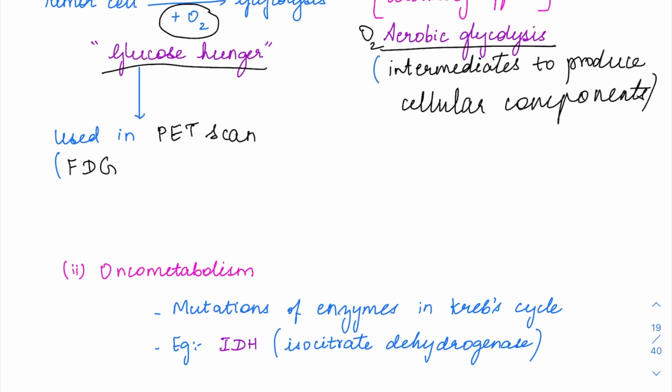So it will take up this glucose and then undergo glycolysis. So these tumor cells are also rapidly proliferating. So FDG is going to be taken up by the rapidly proliferating tumor cells as well. Because it is fluorescent, it is going to be highlighted. So that is how we detect tumor metastasis with the help of the PET scan.